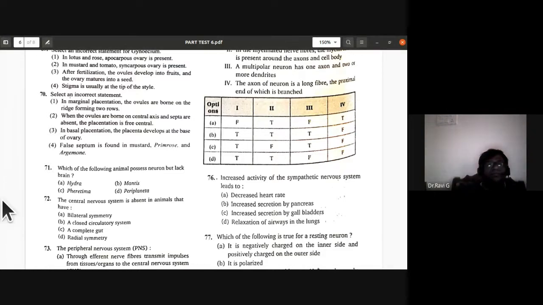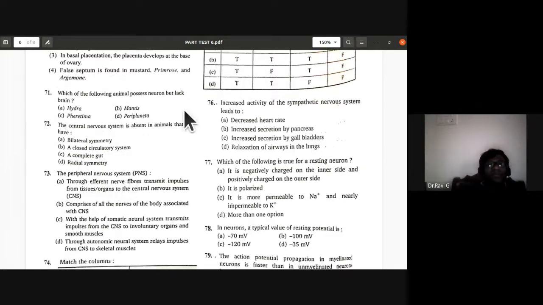71st, which of the following animals possess neurons but lack a brain? Hydra, Mantis, Pheretima, Periplaneta. Periplaneta is a cockroach, Pheretima is an earthworm, and Mantis is the praying mantis. So for the 71st, the first option, Hydra, possesses neurons but lacks a brain.